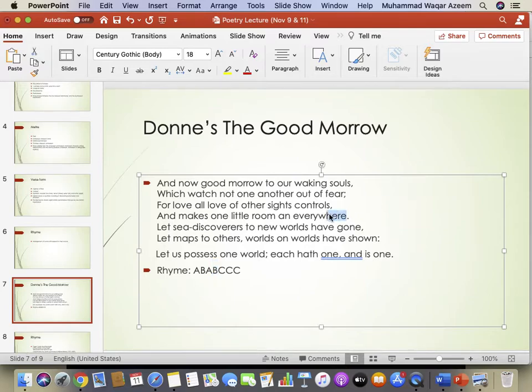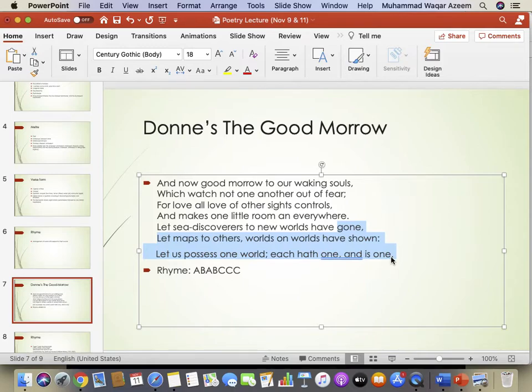Because everywhere matches with the second line, to which we assign the letter B. And then for these three lines, we see gone, shone, won. All these three match with each other, but all these three are different from all above lines. Therefore, we assign a new letter to the last three lines, which is C. But then we repeat C, C, C, because all three lines match in their rhyme.